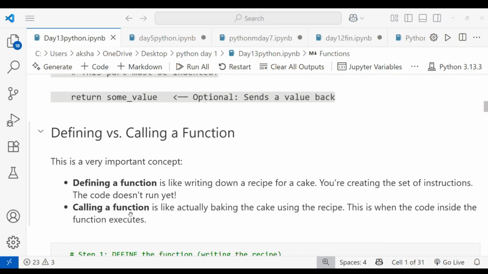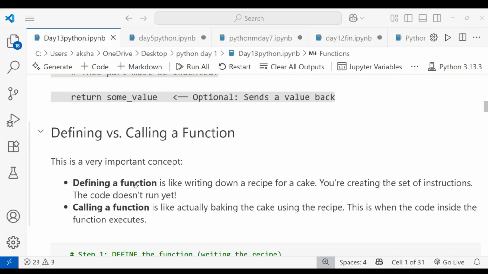After that, calling a function is like actually baking the cake using the recipe. This is when the code inside the function executes. When we call the function, it is already declared and defined with a set of instructions, logic, and specific requirements, like addition.